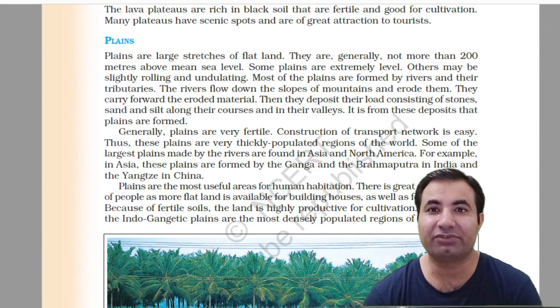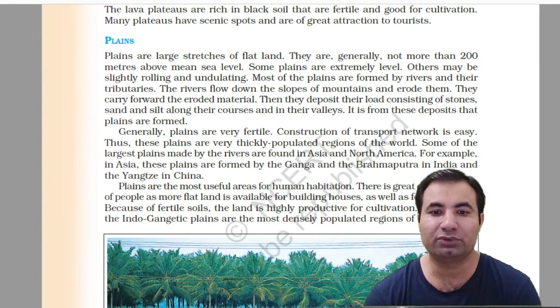Generally, plains are very fertile. Construction of transport network is easy. Thus, these plains are very thickly populated regions of the world. Some of the largest plains made by the rivers are found in Asia and North America. For example, in Asia, these plains are formed by the Ganga and Brahmaputra in India and the Yangtze in China.